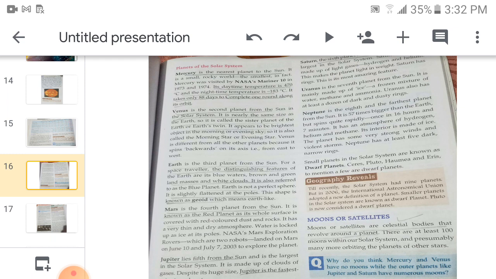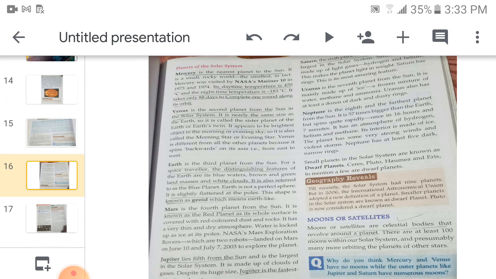Earth is the third planet from the sun. For a space traveler, the distinguishing features of the Earth are its blue waters, brown or green land masses, and white clouds. From space, how does the Earth look? It has the blue color due to waters, brown and green land masses, and white clouds. It is also referred to as the blue planet because 70% of the Earth's surface is covered by water, so it appears blue in color from space. That's why it is also known as the blue planet.